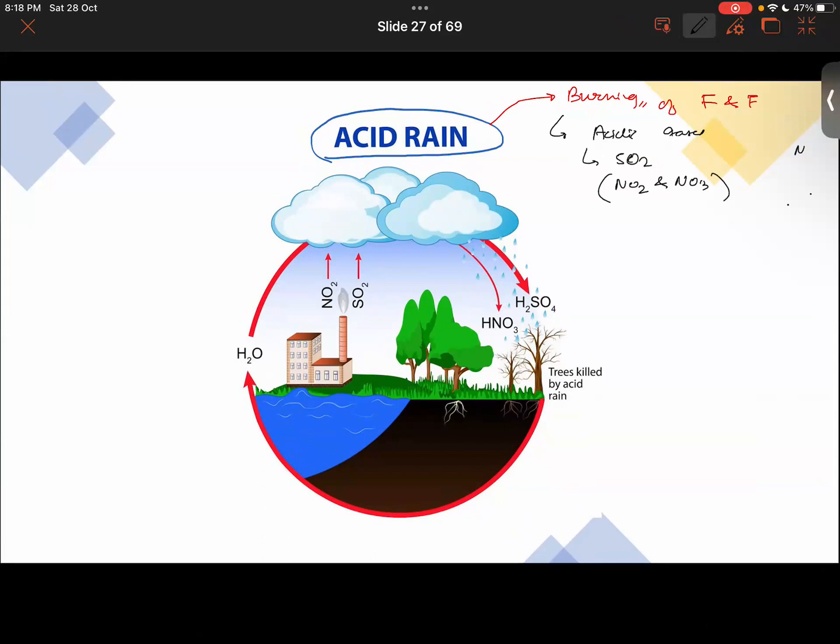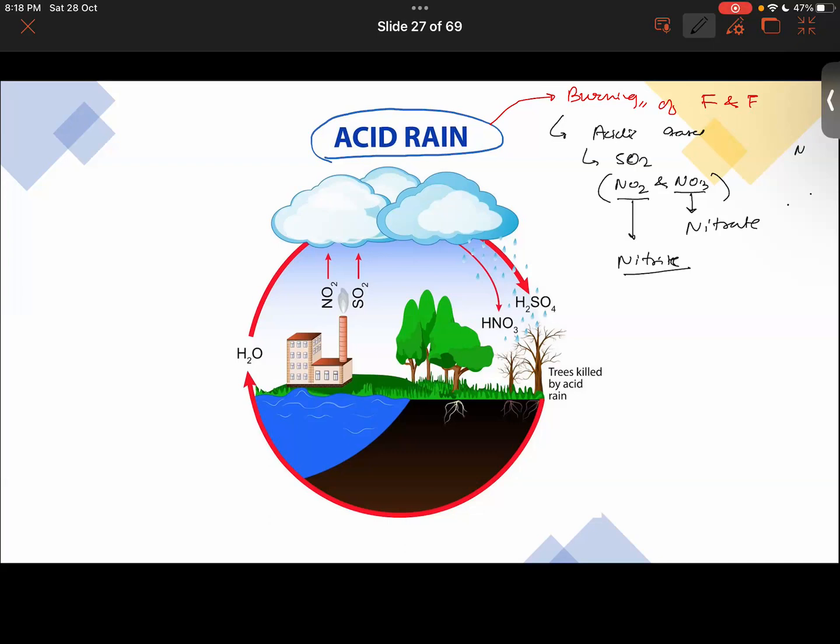So talking about nitrate and nitrite, look over here. This gas NO3 you're seeing over here is called nitrate, and NO2 over here is called nitrite. So NO3 is nitrate, and NO2 is nitrite. All right. Okay, now moving on.